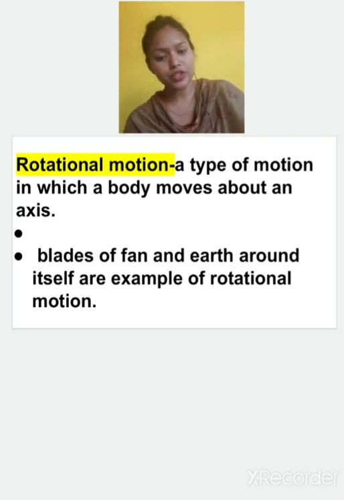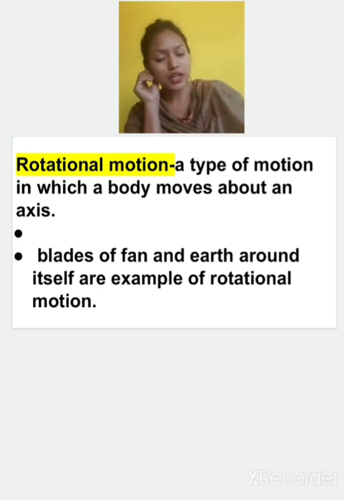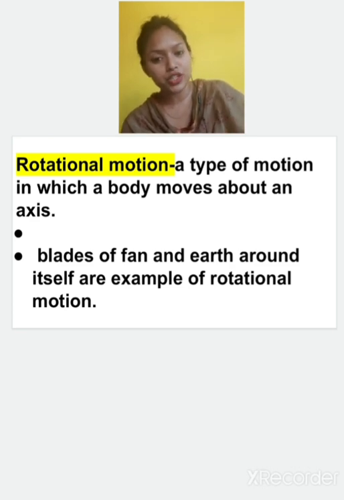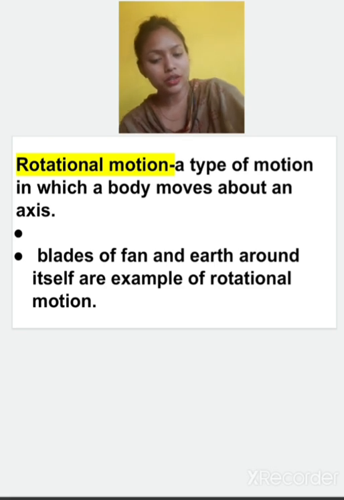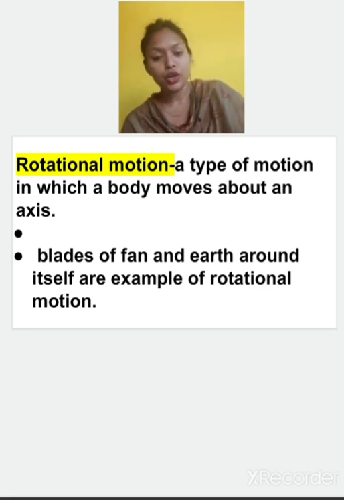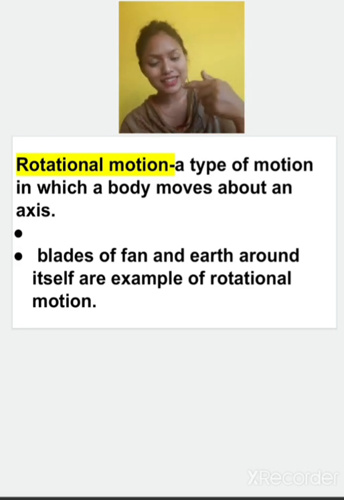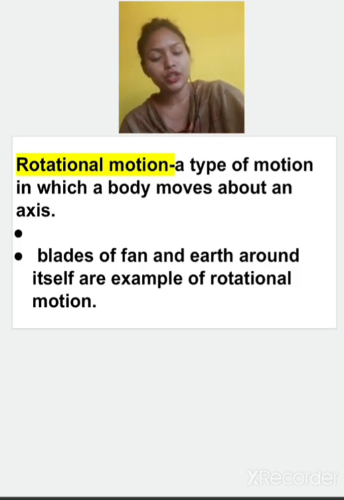What about the rotational motion? What is rotational motion? Children generally get confused between rotational motion and circular motion. So one thing I'll tell you, first of all, study about rotational motion. Rotational motion means moving around an axis, moving around its own axis. It is a type of motion in which a body moves about an axis.